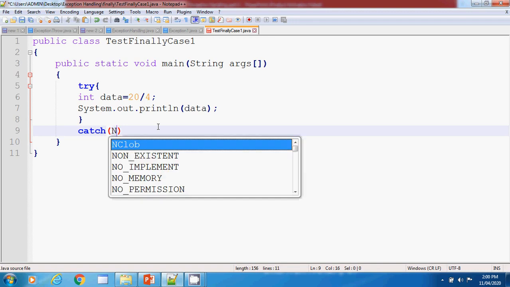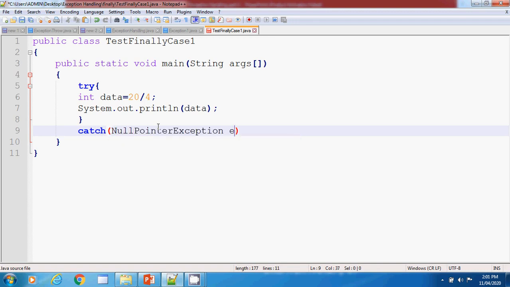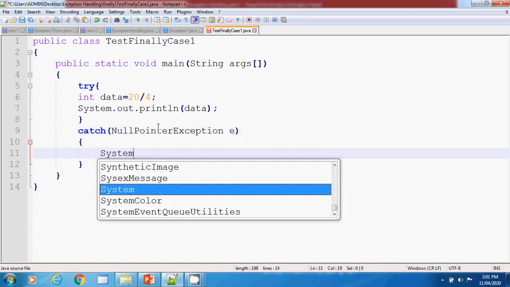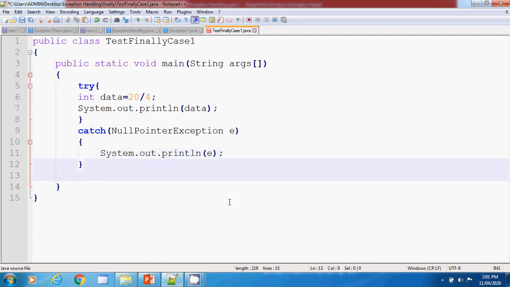So we can have here NullPointerException, and with the reference e I am taking System.out.println, and I can print this exception. Right, so we have the try block and catch block, and as we said earlier, finally should follow a try or catch statement. So after that I have my finally block over here.